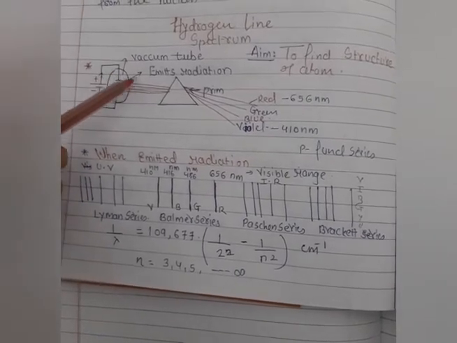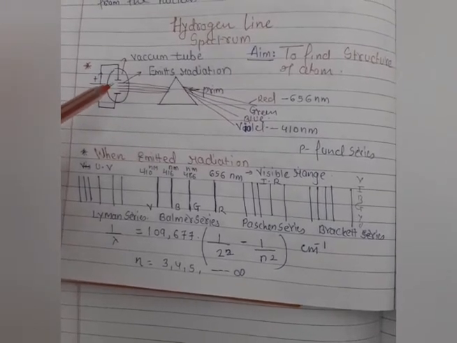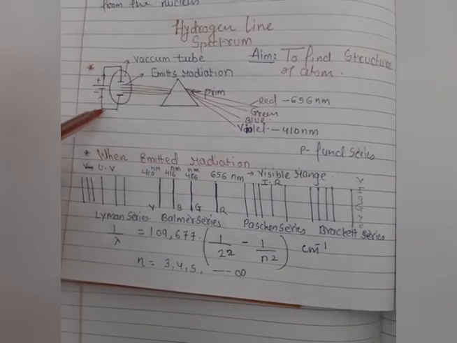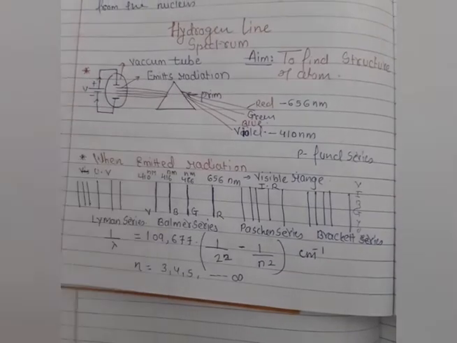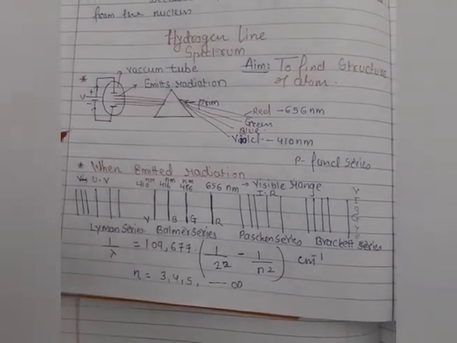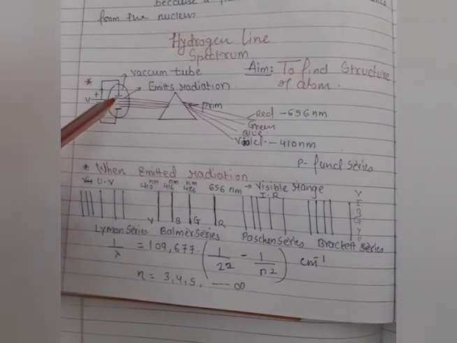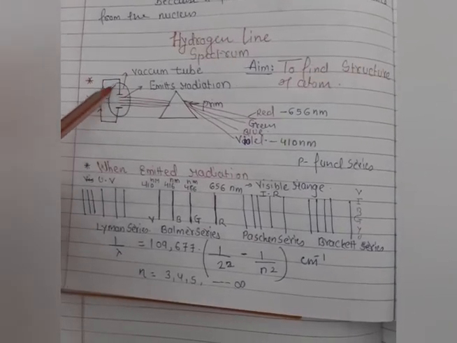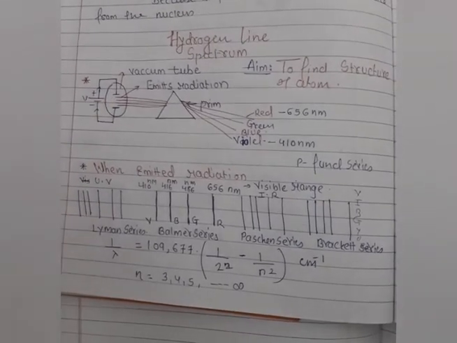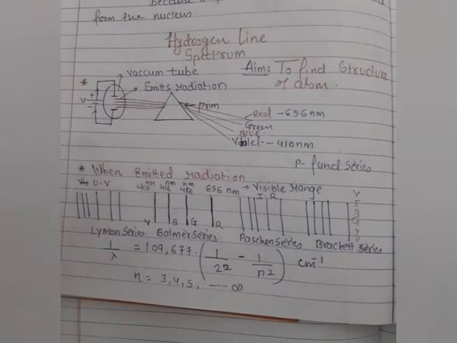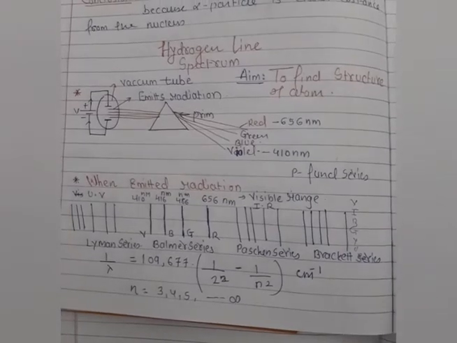Here you can see this is the vacuum tube, and inside the vacuum tube the hydrogen gas is present. Here we are taking the hydrogen gas at high temperature. You can see that high potential energy is provided to this hydrogen gas. When high energy is provided to the gas, the electrons get excited, because when we provide more heat to the hydrogen gas atom, the outermost electrons get excited, and after some heat this electron gets free.